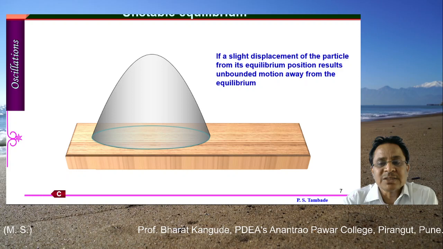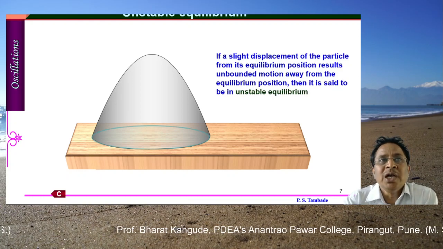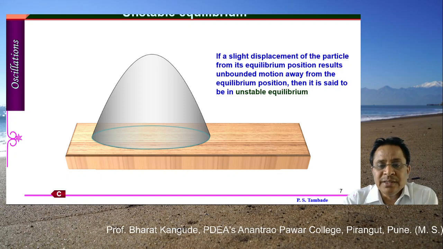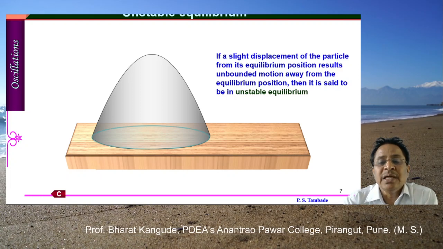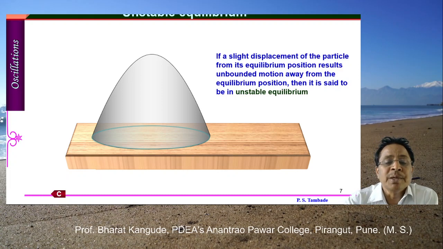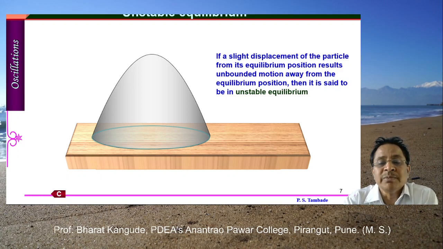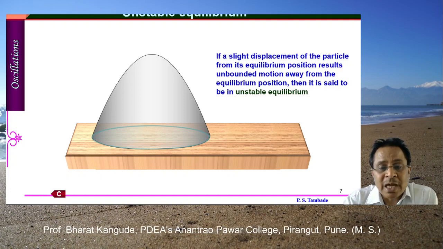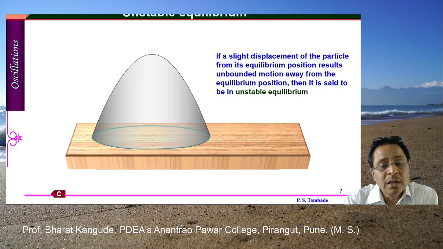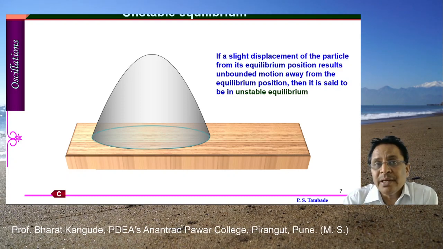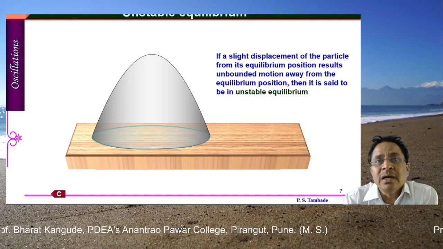So if a slight displacement of the particle from its equilibrium position results in unbounded motion, whereas in the earlier case it was bounded, in this case it is unbounded motion away from the equilibrium position, then it is said to be in unstable equilibrium. So these two diagrams tell you directly what stable equilibrium and unstable equilibrium are, and this is not supposed to happen in simple harmonic motion. If there is an unstable equilibrium, then there won't be a simple harmonic motion. If there is a stable equilibrium, then there is a simple harmonic motion.